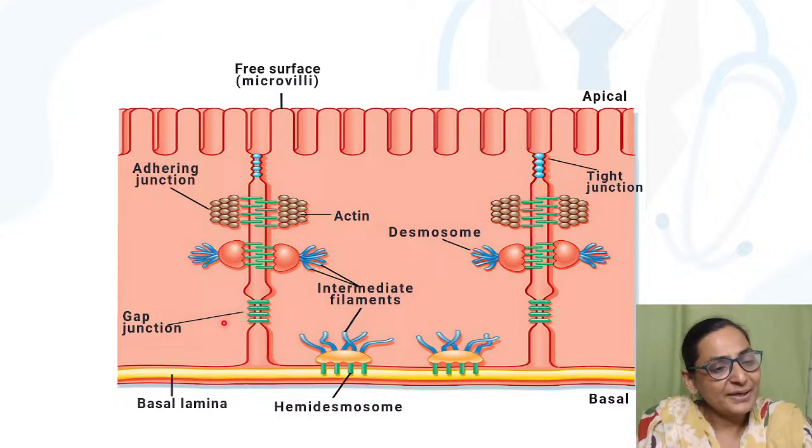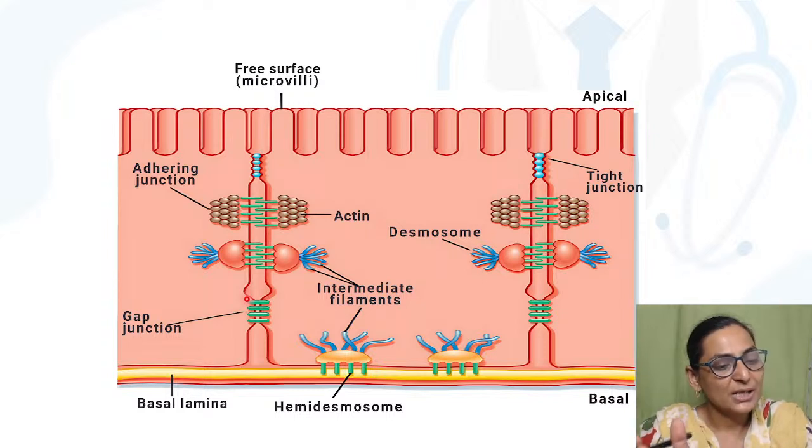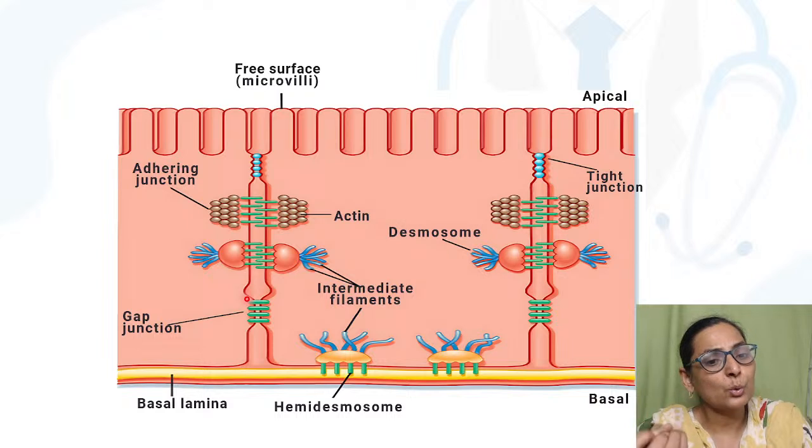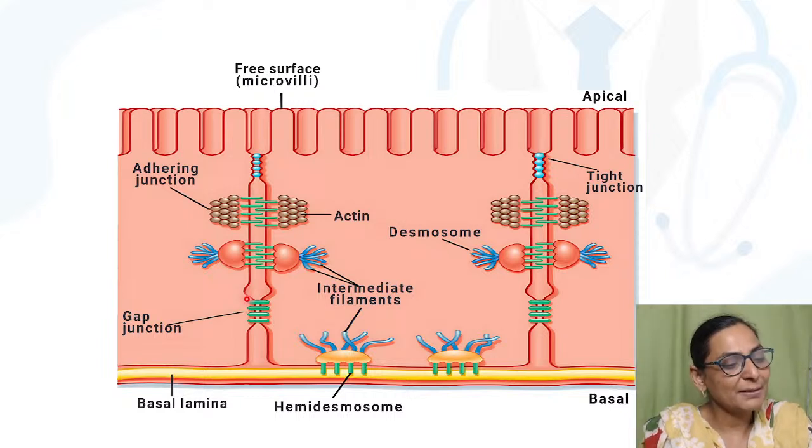And finally, very important are the gap junctions. These gap junctions are also called cytoplasmic channels because they help in the passage or transport of solutes from one cell to another. And apart from solutes, they also help in the transport of action potentials, electrotonic conduction. So the gap junctions are present in your cardiac muscles and smooth muscles.